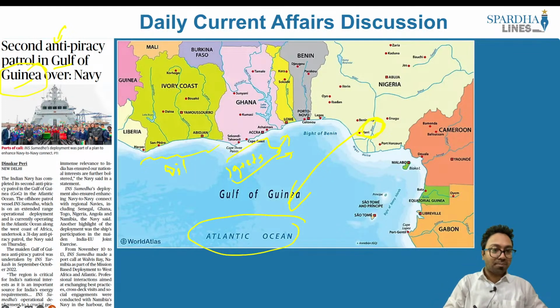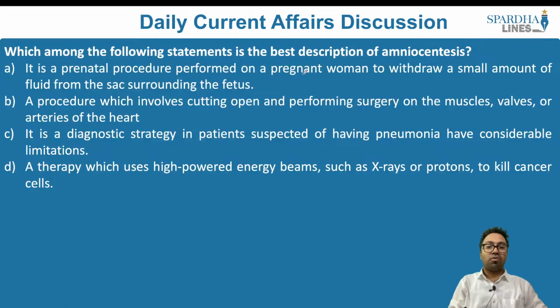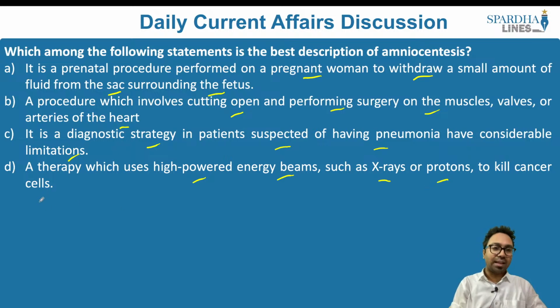Now let's look into the next practice question. Which among the following statements is the best description of amniocentesis? A: It is a prenatal procedure performed on a pregnant woman to withdraw a small amount of fluid from the sac surrounding the fetus. B: A procedure which involves cutting open and performing surgery on the muscles, valves or arteries of the heart. C: It is a diagnostic strategy in patients suspected of having pneumonia, having considerable limitations. D: A therapy which uses high-powered energy beams such as X-rays or photons to kill cancer cells.